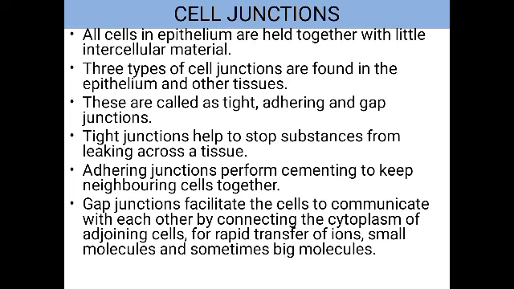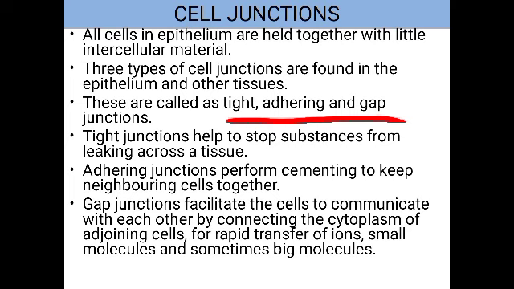We can say there are three types of cell junctions found in the epithelium and the other tissues. What are the three types of cell junctions? They are the tight junction, adhering junction, and gap junction. I think you are able to follow what a junction is. That is, between the epithelium and other tissues, certain junctions will be formed. Direct connection between the epithelium and other tissue is not there, so a junction will be formed in between them, and those junctions are the tight junction, adhering junction, and gap junction.